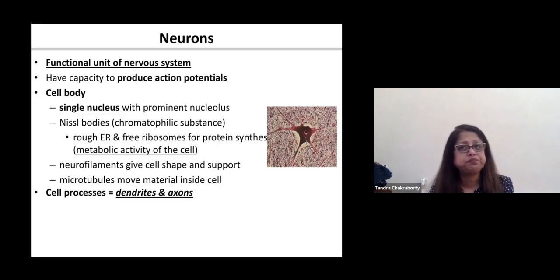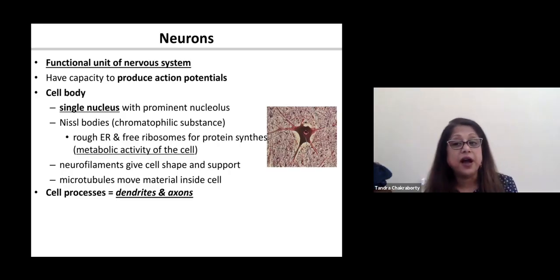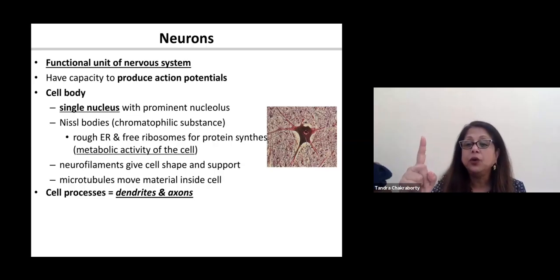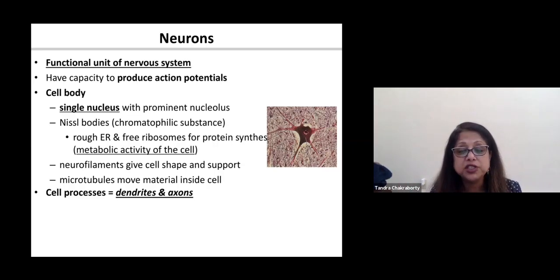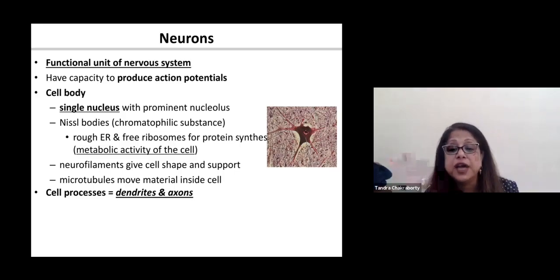It has all the organelles that are present in any other cell except for one, the centriole. The centriole is responsible for cell division, and that is not present in neurons. As a result, neurons do not divide.